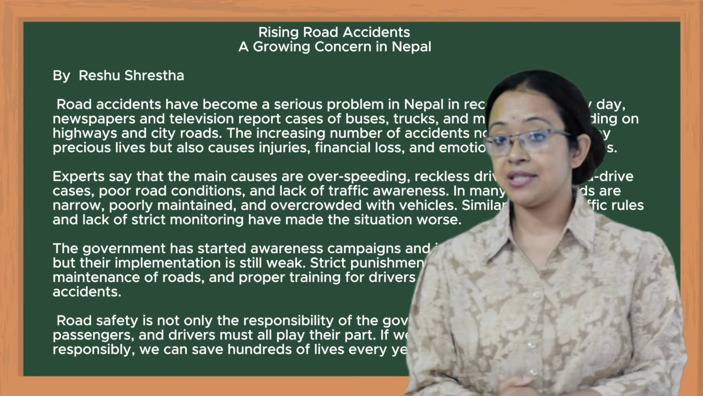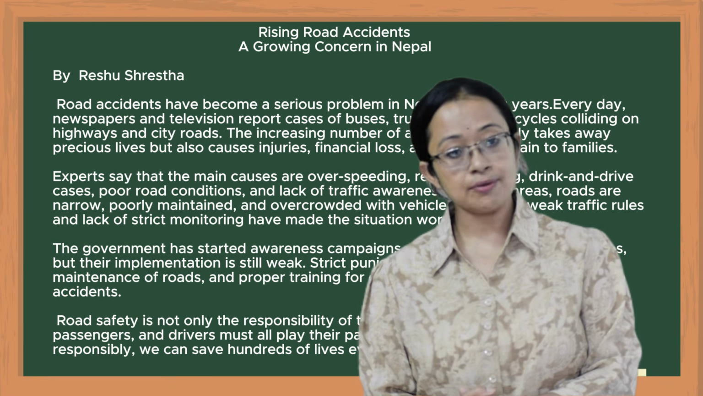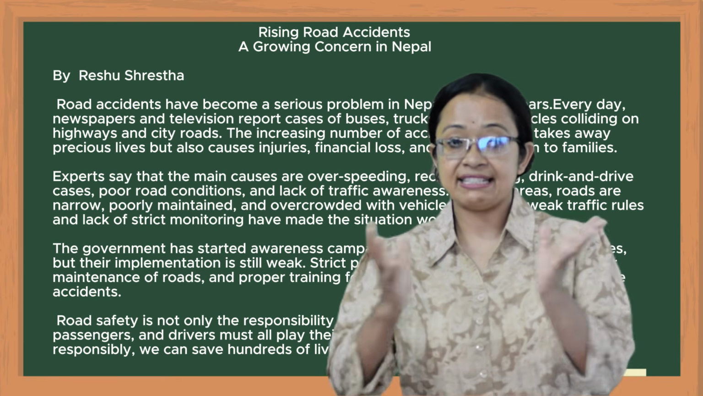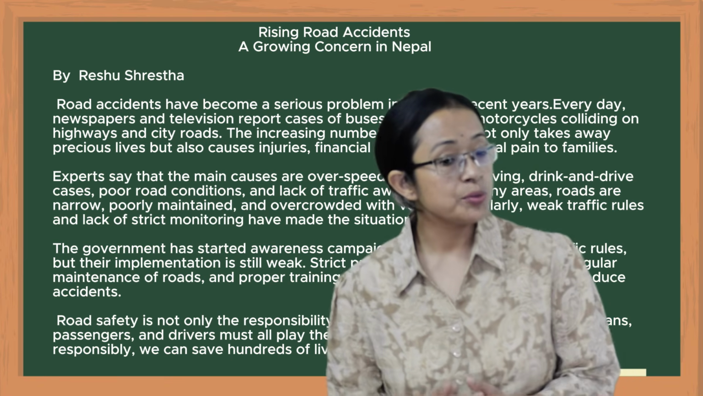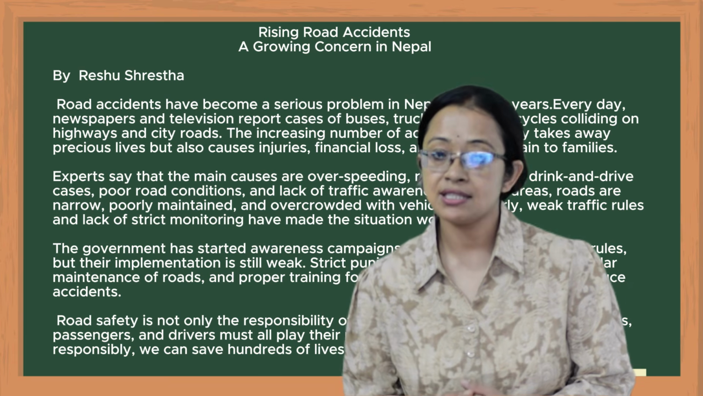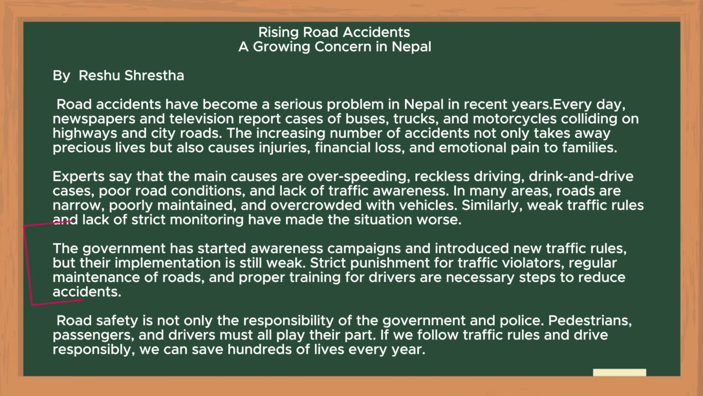Here we have mentioned the main causes of road accidents. So we are highlighting the issue. You can discuss more problems and the consequences after the issues. The government has started an awareness campaign and introduced new traffic rules, but their implementation is still weak. Here we have mentioned the role played by the government.